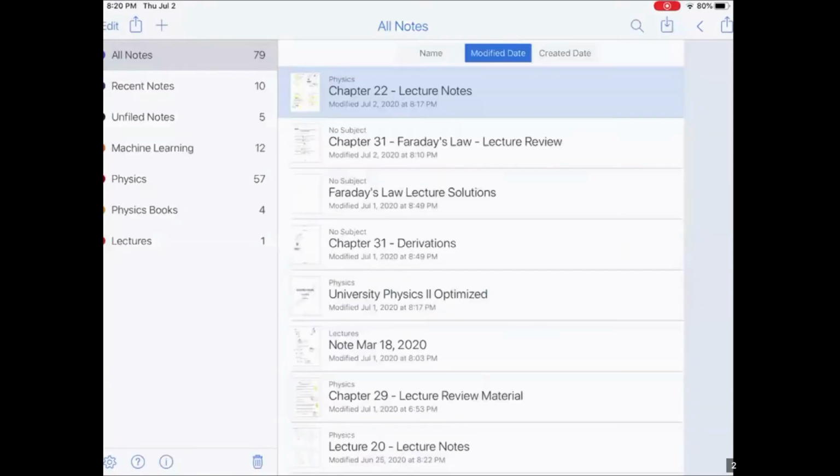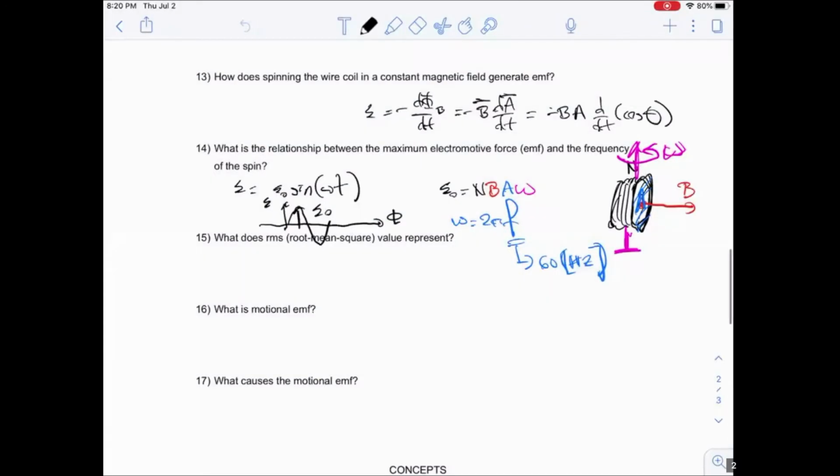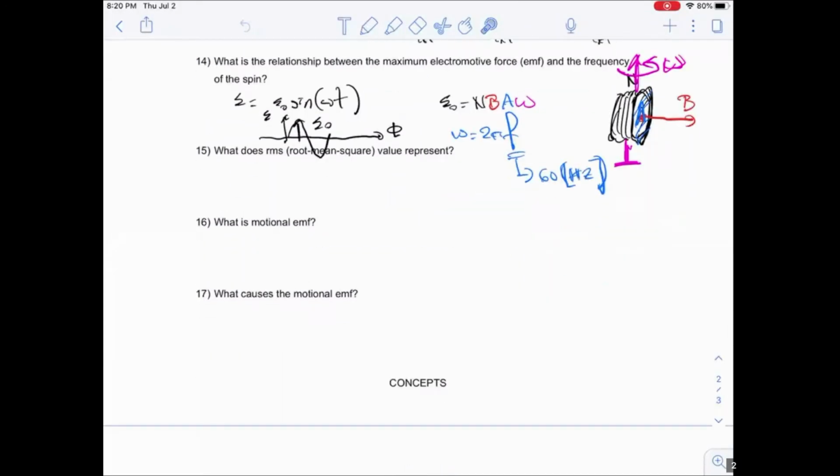All right, so now that we had a discussion, let's get back. So what would you say the RMS value represents usually? Based upon the discussions that we just had, the RMS values usually represent the non-zero averages. Okay, so you're dealing with an average value. It's going to give you a non-zero average value. So the maximum value of the current divided by the square root of 2 is going to give you the RMS value.